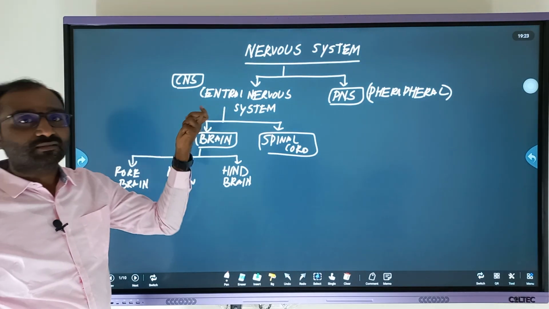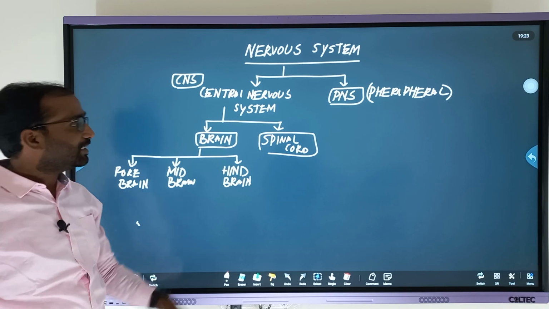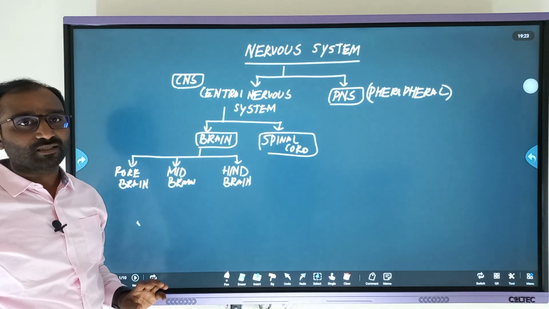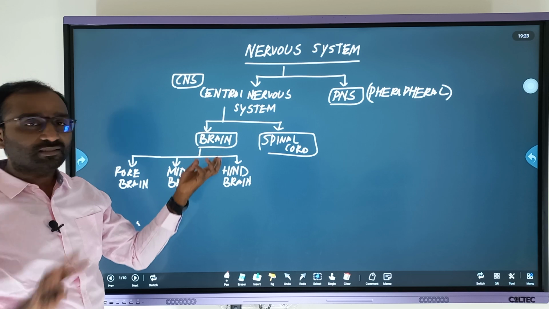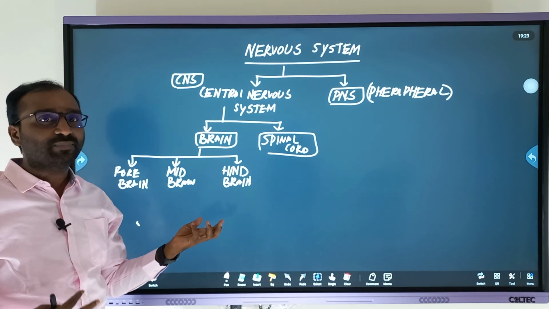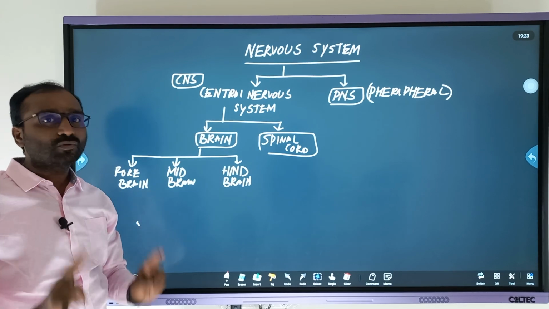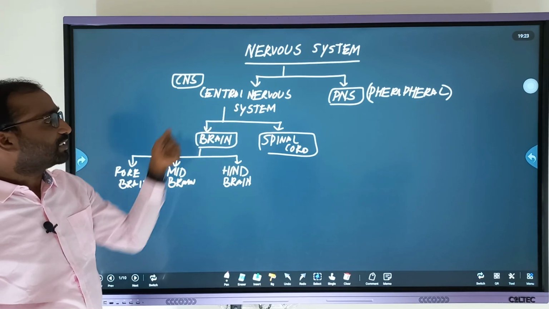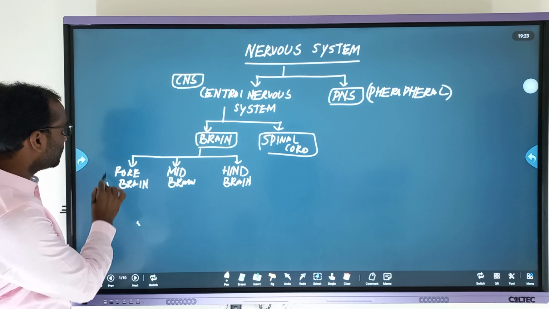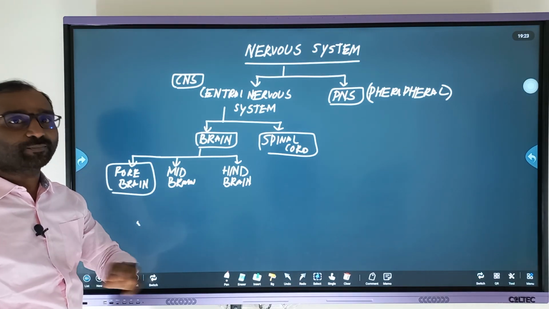As you know, the brain is an organ which helps to provide information, and that can be analyzed by the spinal cord. Here two things: the brain is an organ providing information, and whatever information is received by the brain will be analyzed by the spinal cord. Hence these two come under the central nervous system.